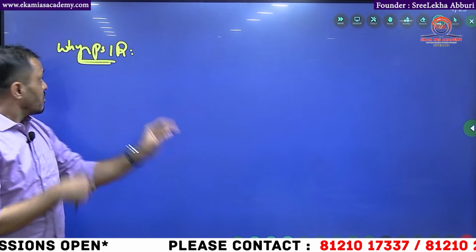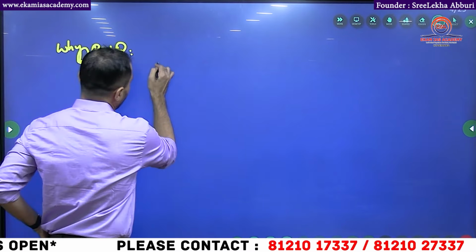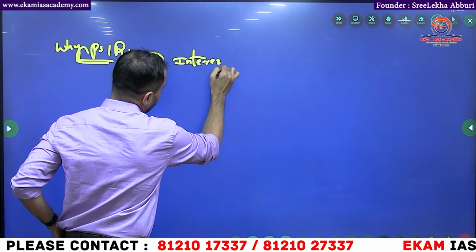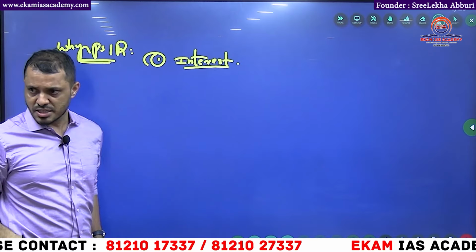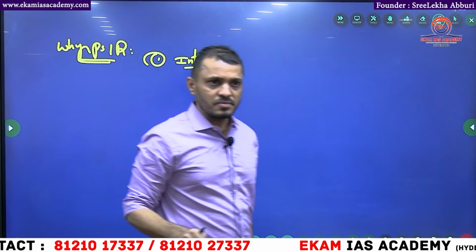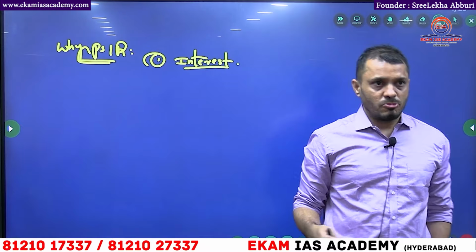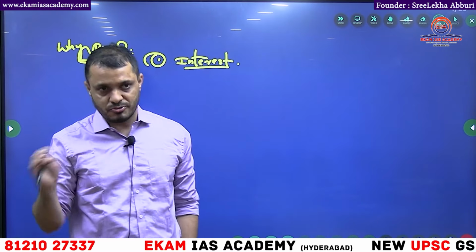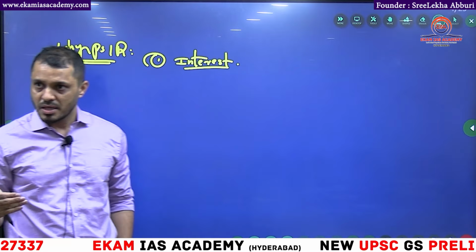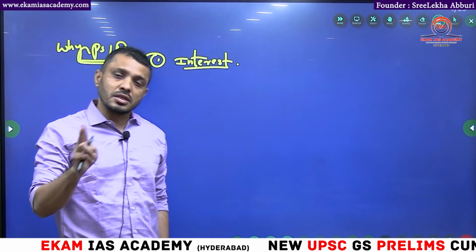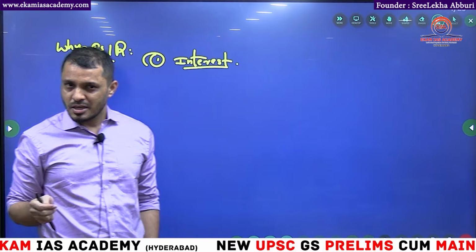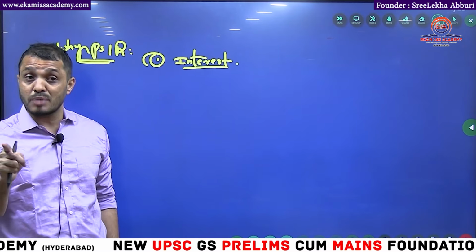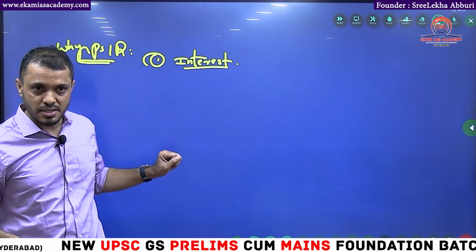Now, why are so many people taking PSIR? Number one, for any optional, students first you should have an interest. This year, one lady got third rank from Telangana state, all India level third rank. Initially, she did 3 to 4 attempts with geography optional. Why did she choose the geography optional? Why not a scoring optional? She chose the geography optional because she had an interest in that.